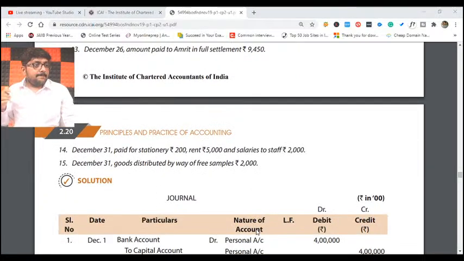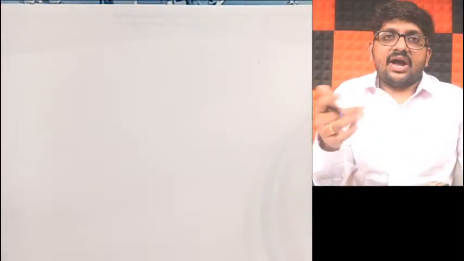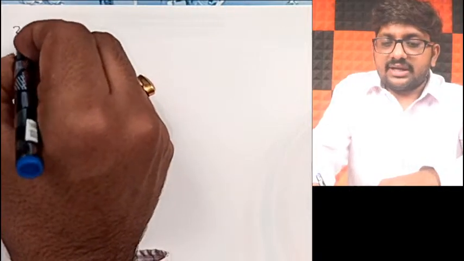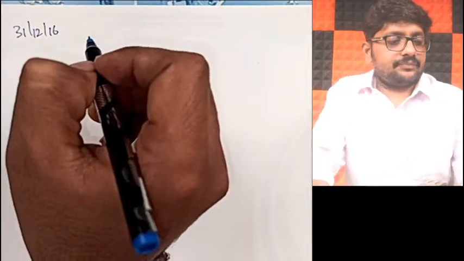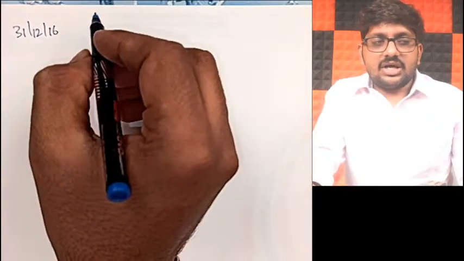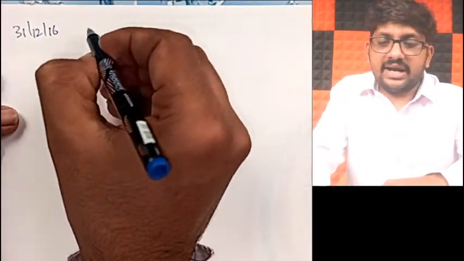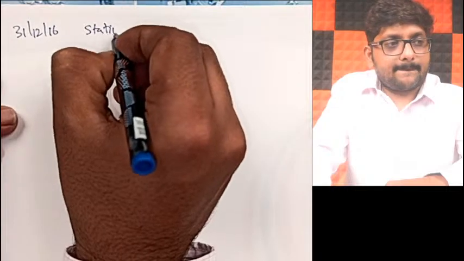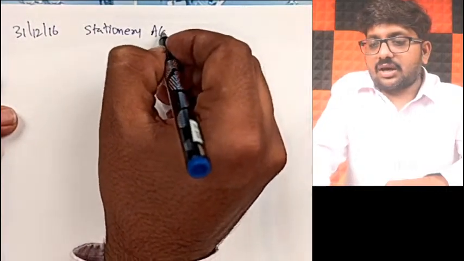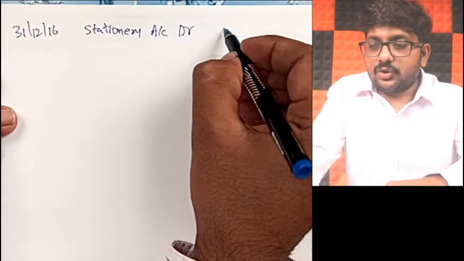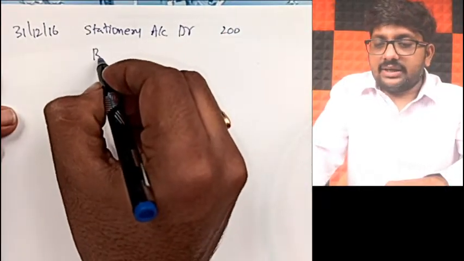On 31st December, paid for stationery 200, rent 5,000 and salaries 2,000. So total expense, how much you have paid? Stationery 200, rent 5,000, staff 2,000. Together only we will write the journal entry, compound entry, all of you remember. So I'll write it together on 31st December 2016. So what all expense you have paid? Stationery account debit. How much he has paid? 200. Next, rent account debit.